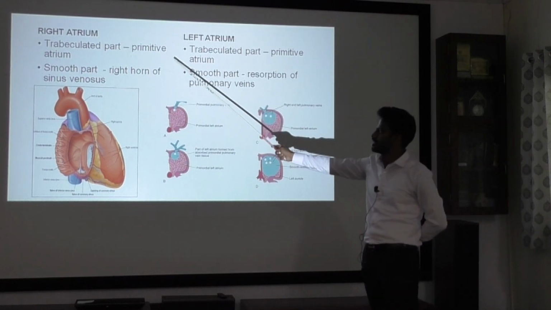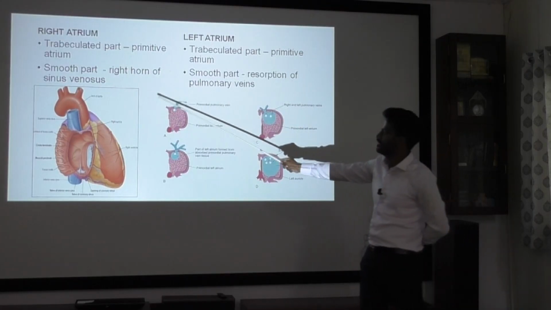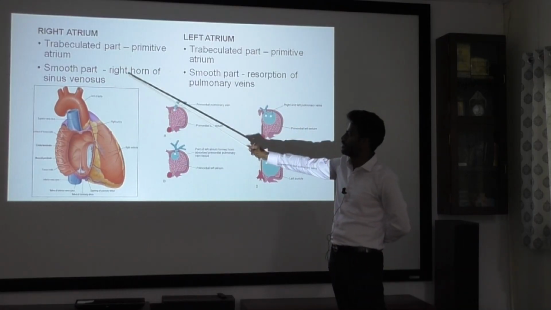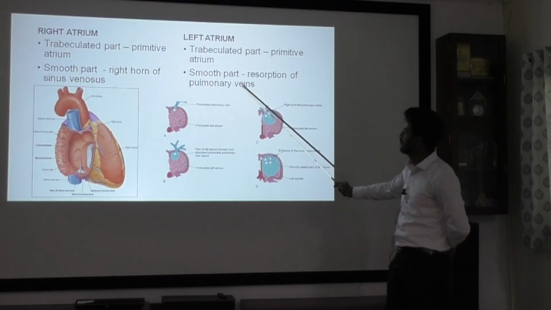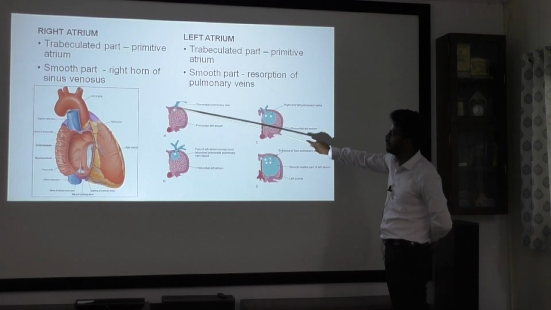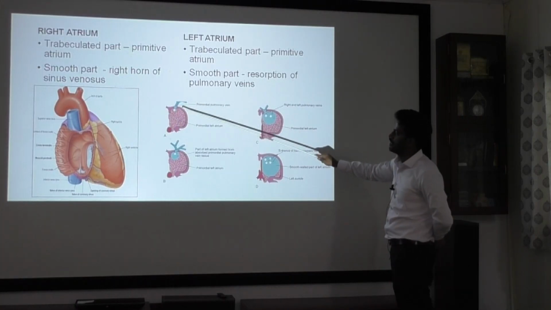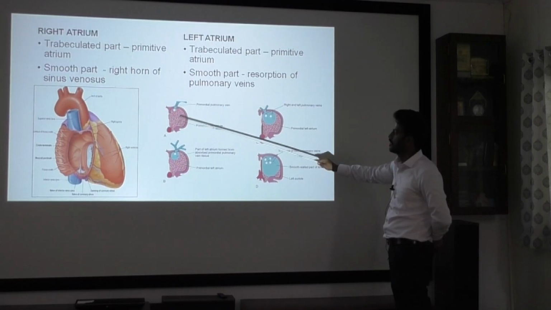Right atrium, as I said previously, the rough part is formed by the primitive atrium on both sides. In the right atrium, the smooth part is formed by the sinus venosus. In the left side, it is formed by the resorption of the pulmonary vein. Here you can see only a single pulmonary vein is there and then branches are there. But with time, it resorbs into the left atrium.